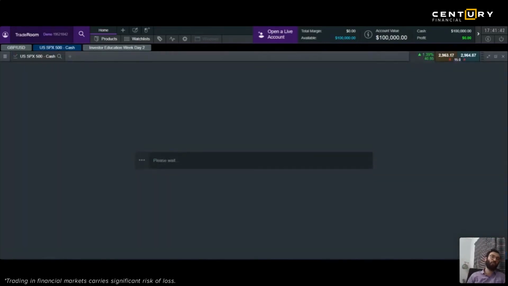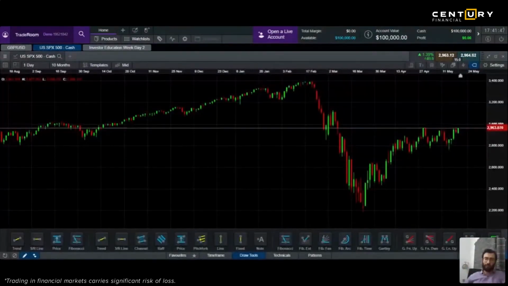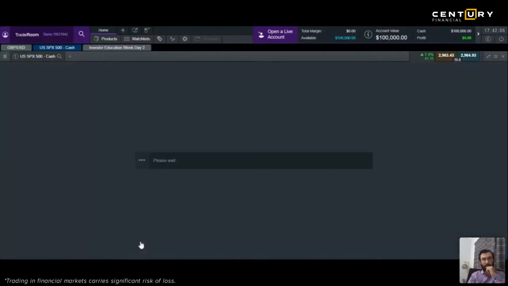It gives you an idea of what the average price is in the last 50 days, in the last 100 days, in the last 200 days. So let's say you go to technicals and select simple moving average. You click on simple moving average on S&P 500.